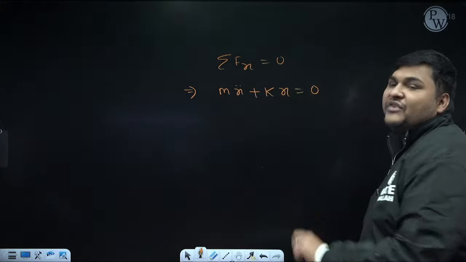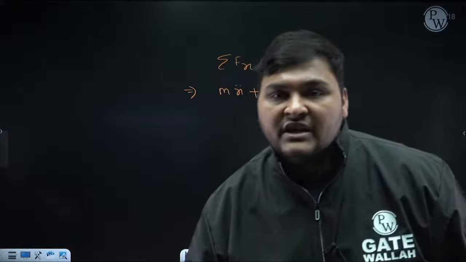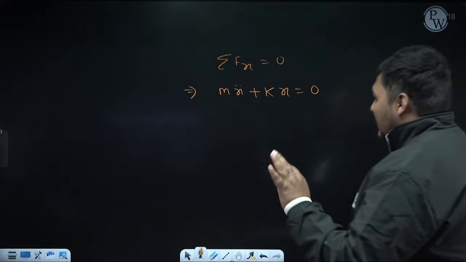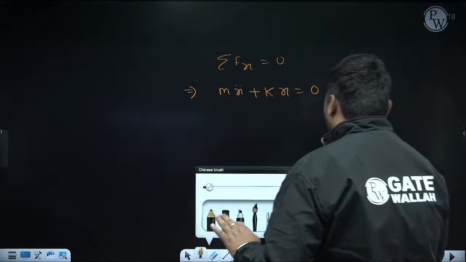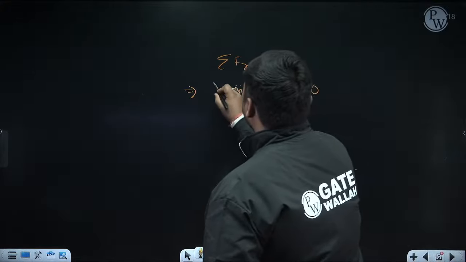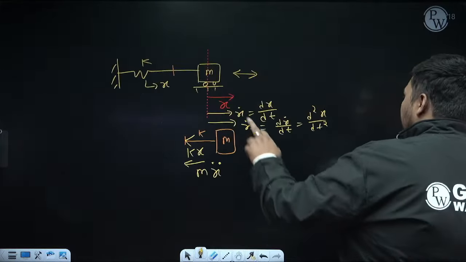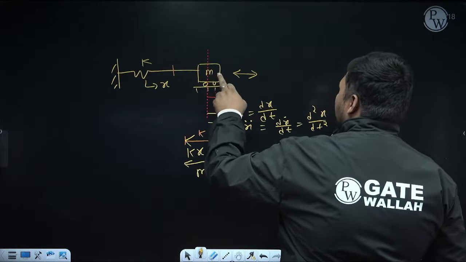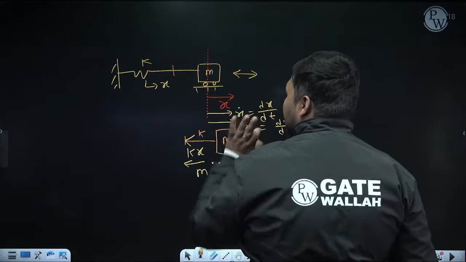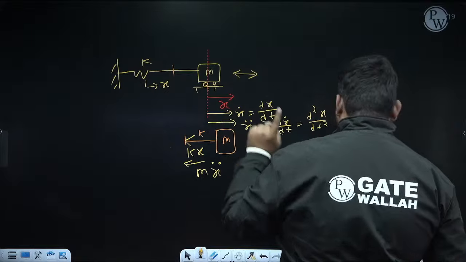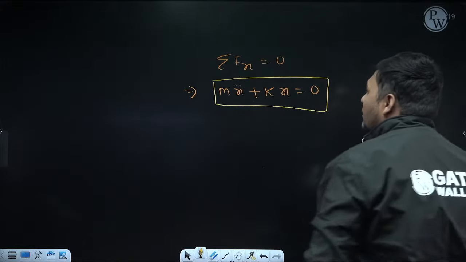So this differential equation is known as governing equation for natural vibration. And if it is the case of general spring mass system, you can remember this equation. Governing equation will always be like this. General case means a spring is directly attached to the mass and the mass is vibrating in the direction in which the spring is aligned. If this case is coming and if disturbance of mass from mean position is x, governing equation will always be like this.